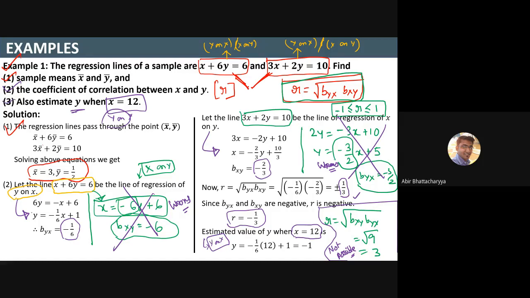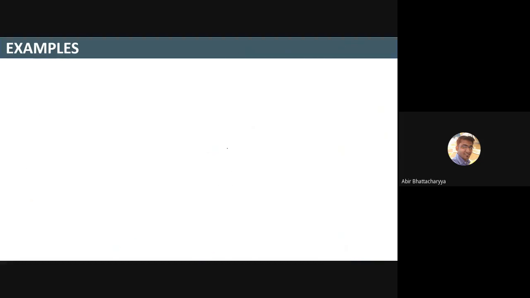The y on x equation is this, and this is your x on y equation. So if I use the y on x equation, I will get the value of y equals minus 1. That's all. Next question.